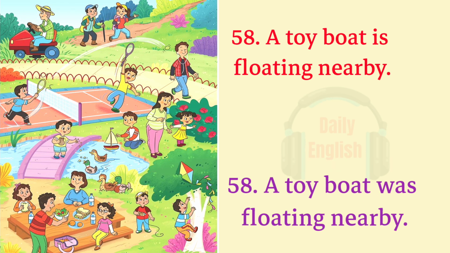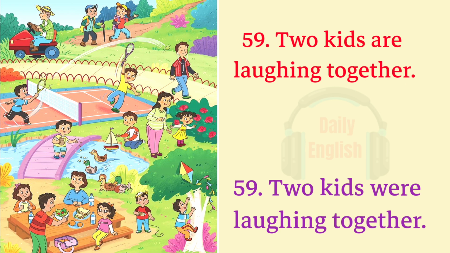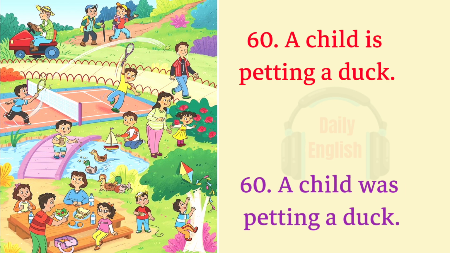58. A toy boat is floating nearby. A toy boat was floating nearby. 59. Two kids are laughing together. Two kids were laughing together. 60. A child is petting a duck. A child was petting a duck.